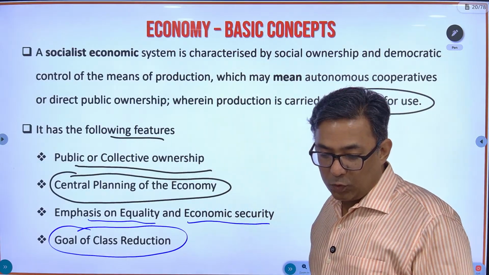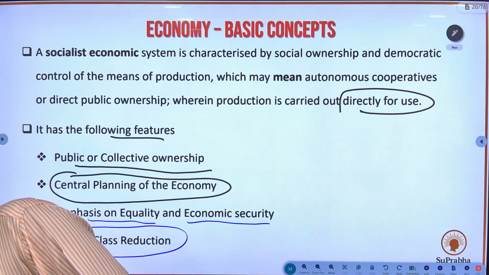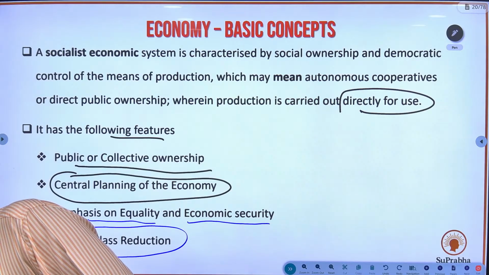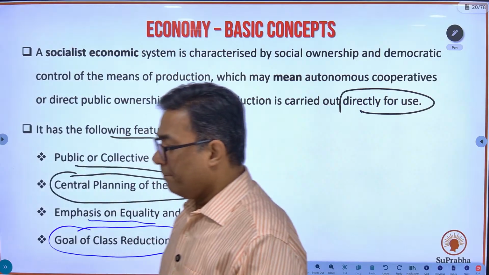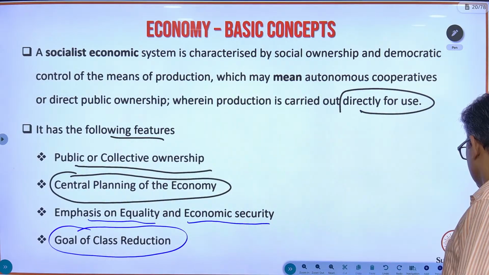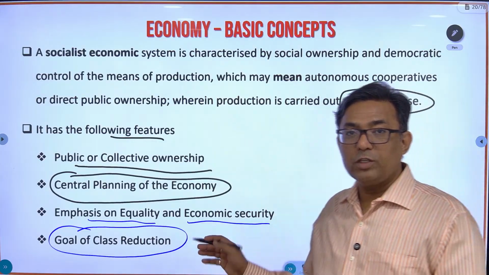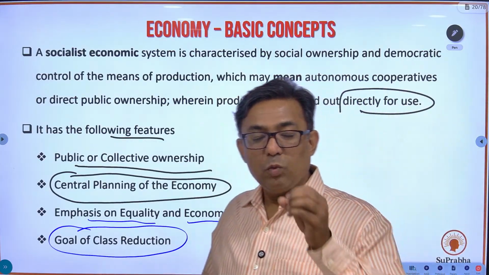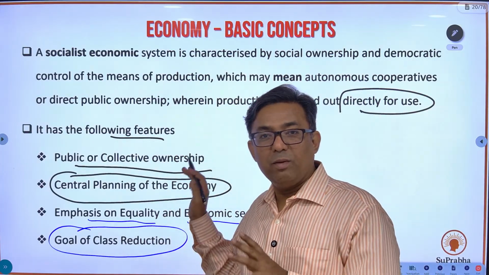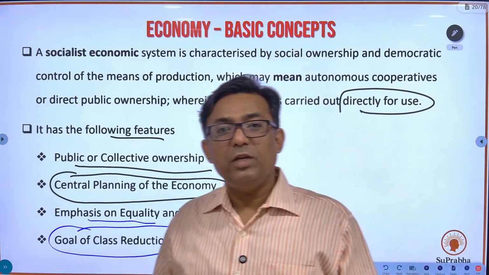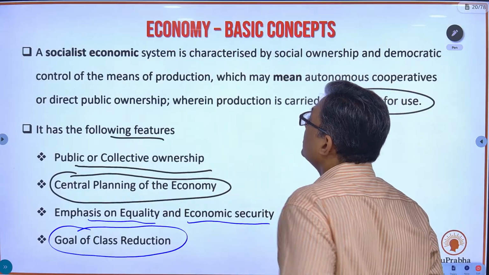So I hope you have understood the difference between capitalist economy and socialist economy. Once again. Okay. Fine. Now these are something conceptual. So in the exam, when you get a question with respect to capitalist economy or socialist economy, once the concept is clear, you will be able to tick mark the correct answer. So these are conceptual things, slowly and in a very firm manner, see to it that you grasp it. Okay, whatever is the conceptual clarity.